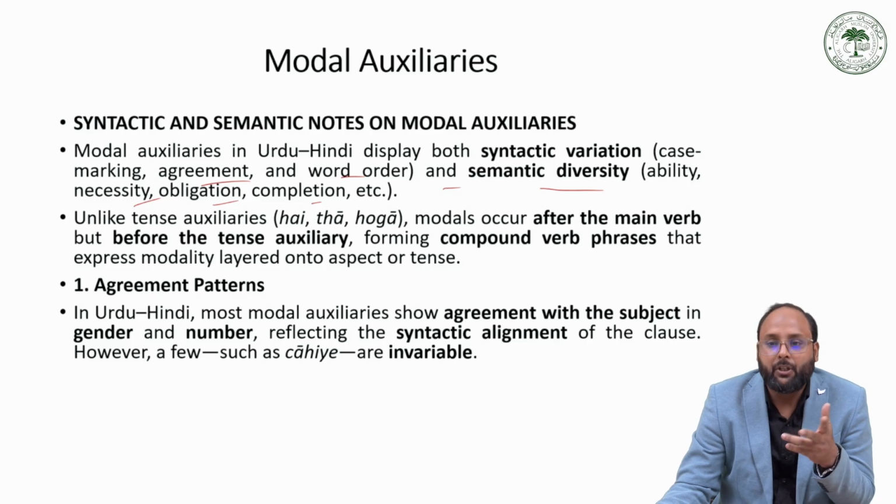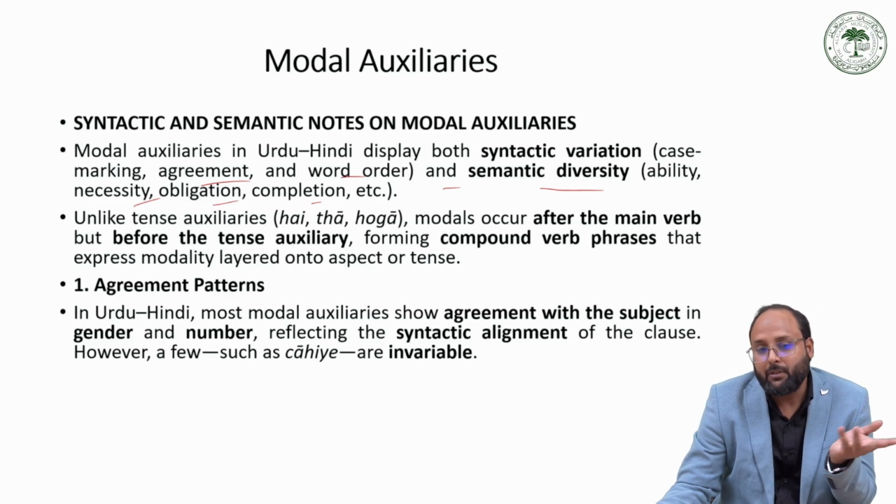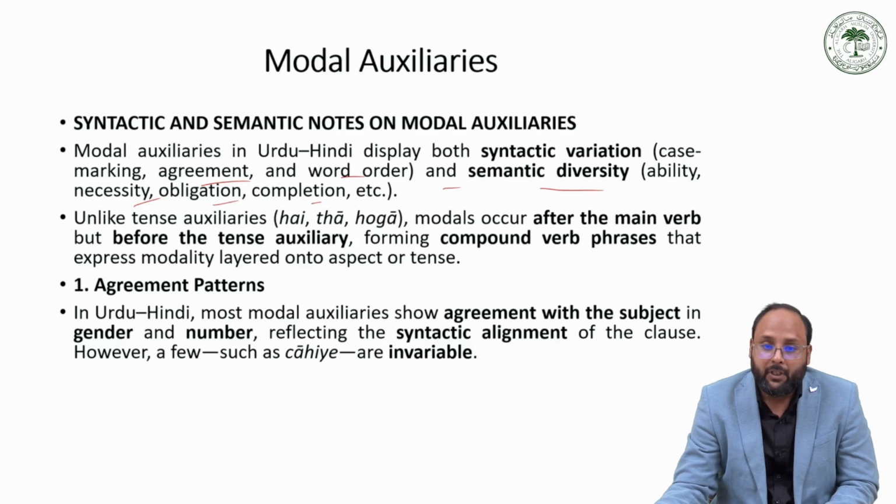With some modals we have a nominative subject, with some a dative subject. In terms of agreement, if there is no dative subject, the modal agrees with the subject. But with some modals we have the ergative subject, and in this case the modal can agree with the object. We also have different types of word order, depending on the use of syntax in terms of negation or focus.